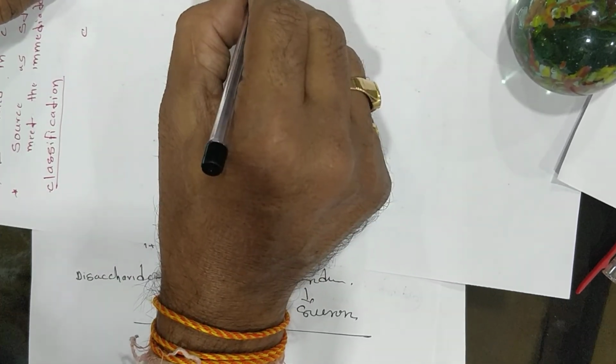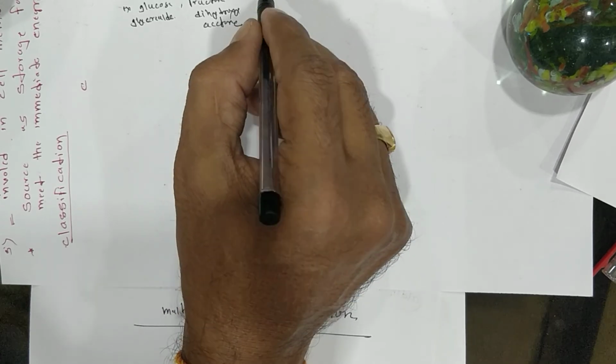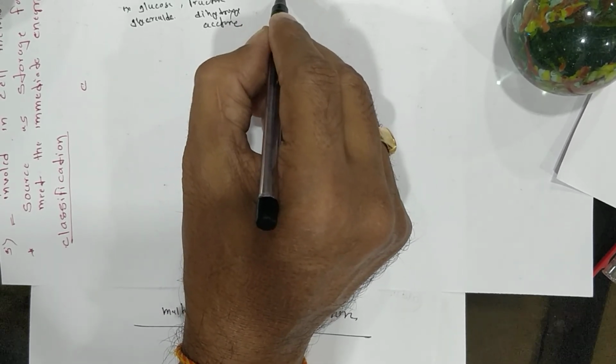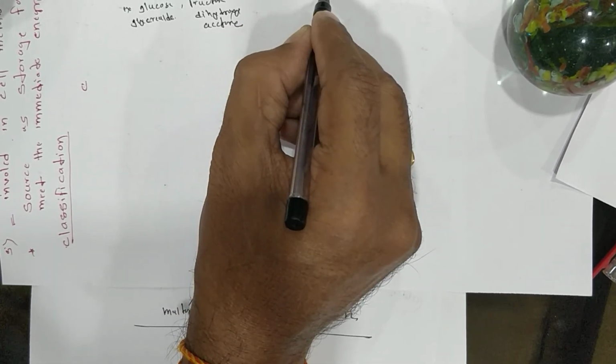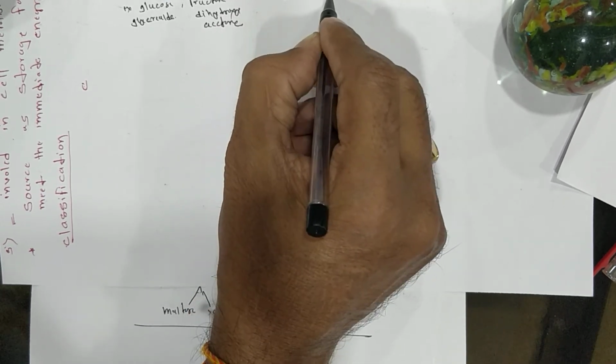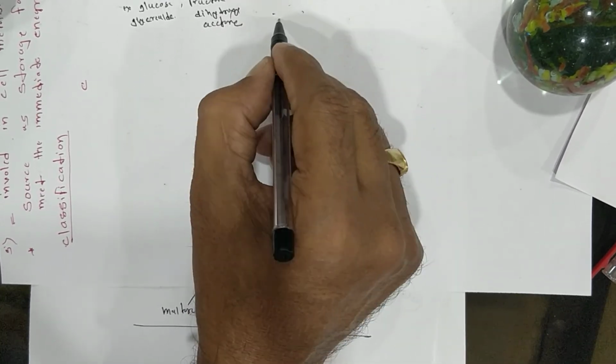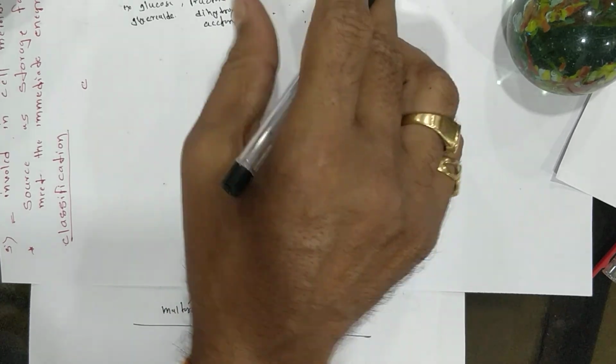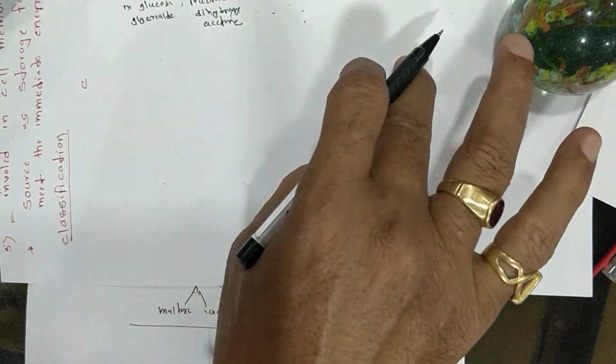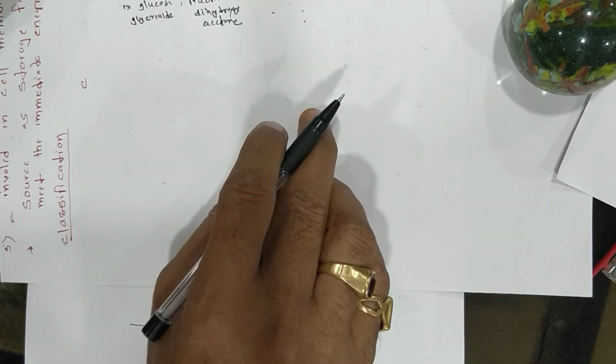Now here you can write down the disaccharide. These are carbohydrates having two same or different molecules of monosaccharide on hydrolysis. Write down examples, and then you can briefly write and make up the chart. Okay. Thank you.